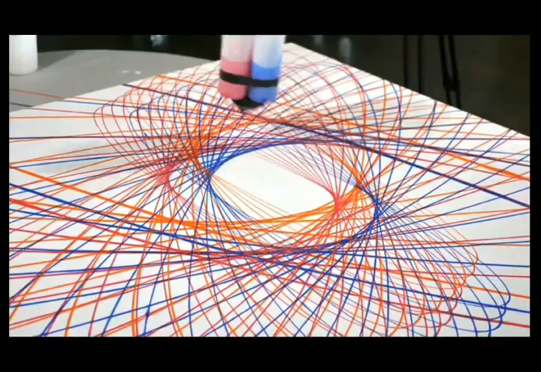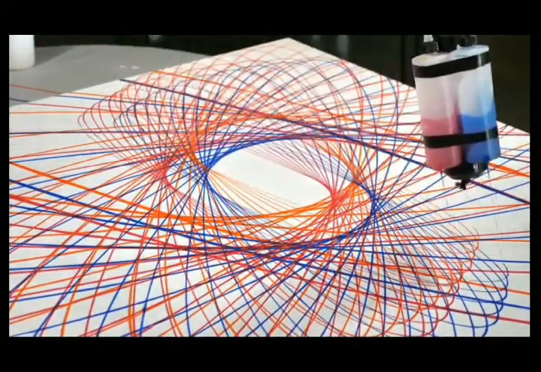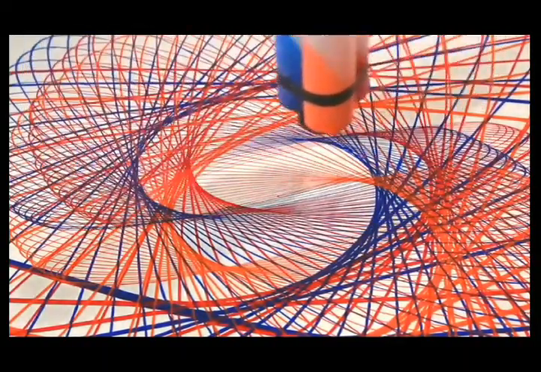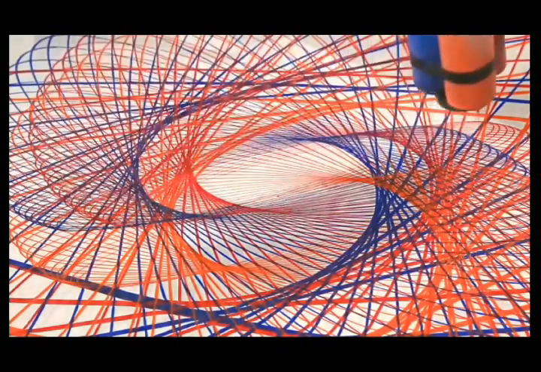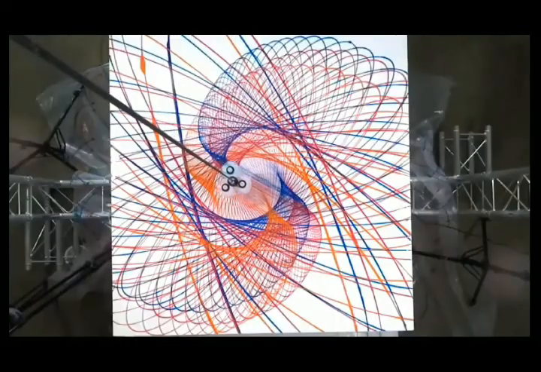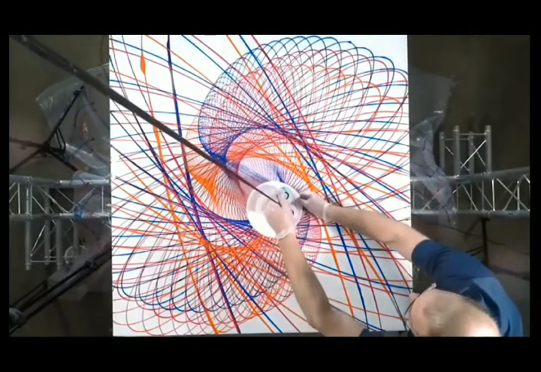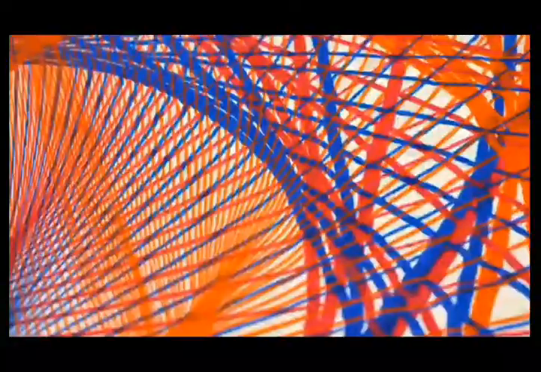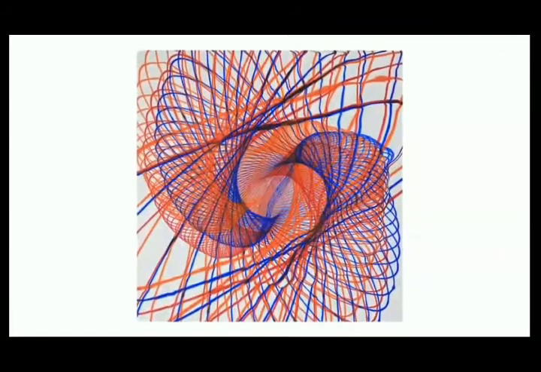The thing with this pendulum is that it does not have zero air resistance. It has some air resistance, and that's why its amplitude is reducing. It means that at some point it will come to rest. But again, the scenario is awesome. So such a beautiful drawing with the help of a pendulum. There is one more, you can see it. So this is the artwork with the help of a pendulum.